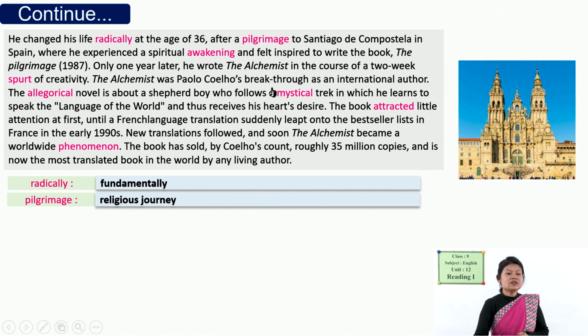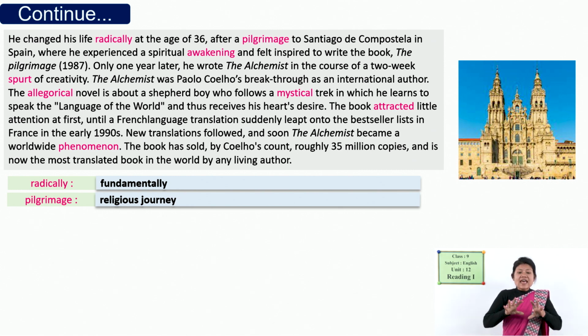You can notice here, dear students, Pilgrimage is italicized, and the book was written in 1987. It was the first book that he wrote. And after 1 year he wrote another book, The Alchemist, and I think you might have heard the name of this book. He wrote very actively, within 2 weeks. Yes, he wrote this book, and this was the breakthrough.